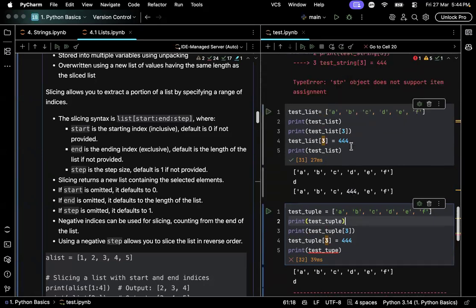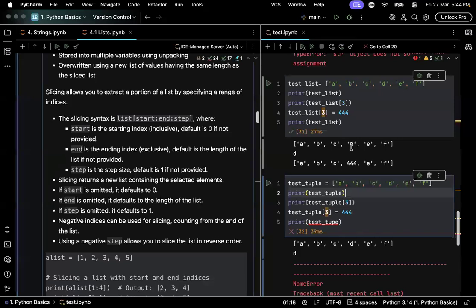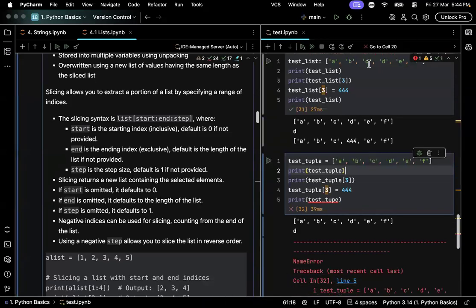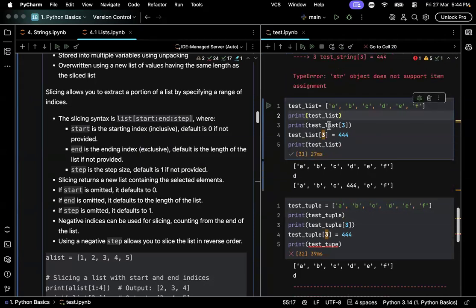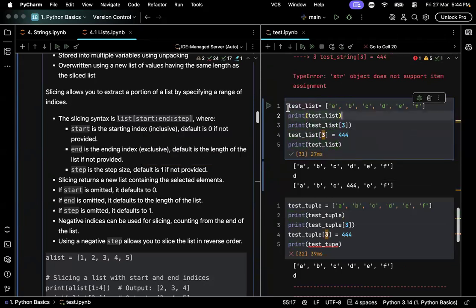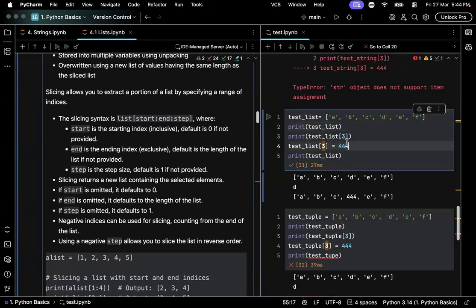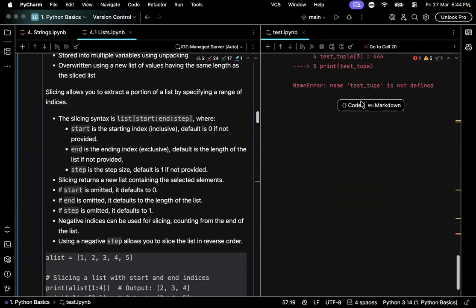Okay. Strings, tuples, and lists can be created, and data can also be accessed, but we cannot selectively access an element from a string and replace it with a new value. The same goes for tuples too. But we can do this in lists. This is how we overwrite a value inside a list, and this is not possible for strings and tuples.